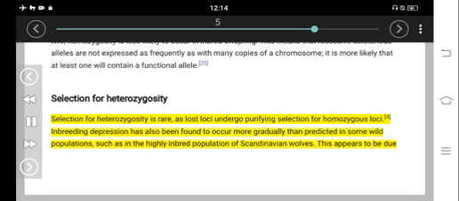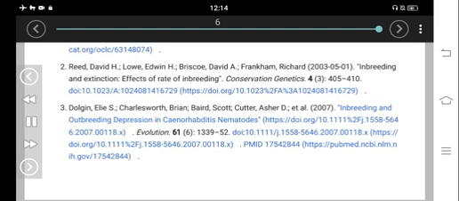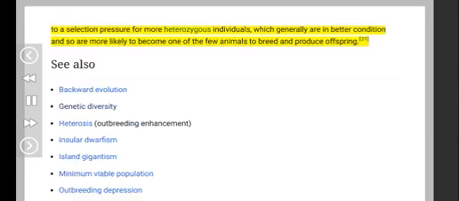Inbreeding depression has also been found to occur more gradually than predicted in some wild populations, such as in the highly inbred population of Scandinavian wolves. This appears to be due to a selection pressure for more heterozygous individuals, which generally are in better condition and so are more likely to become one of the few animals to breed and produce offspring.